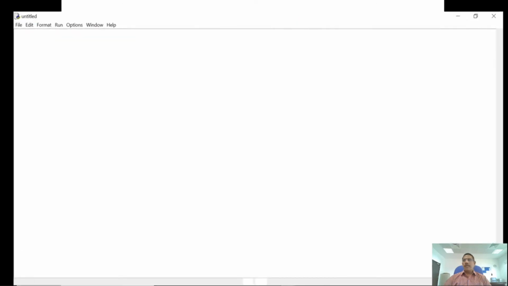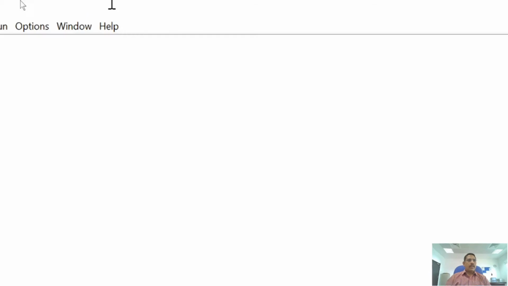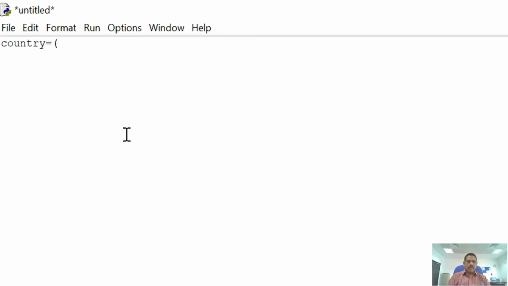For example, country equal to, open a parenthesis, USA, comma, UK, comma, Australia. Okay, now the tuple is created.